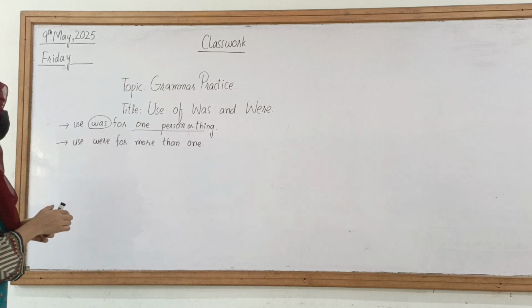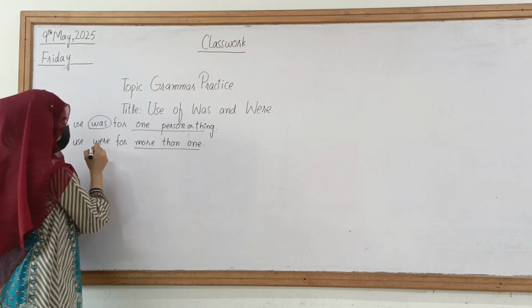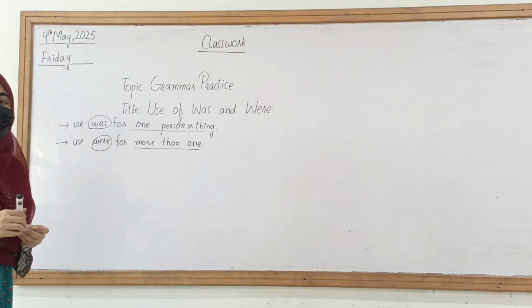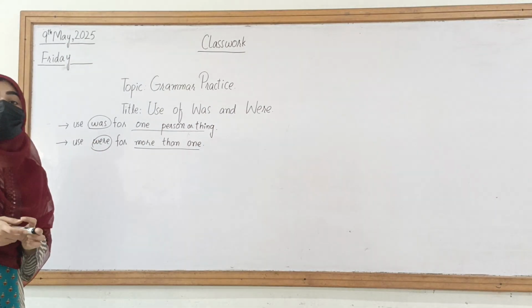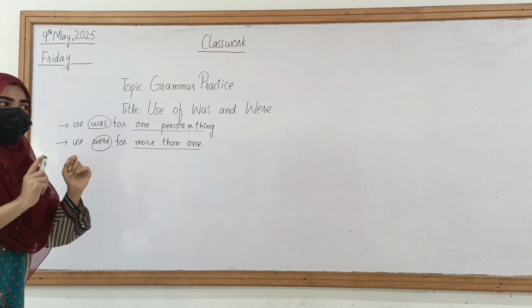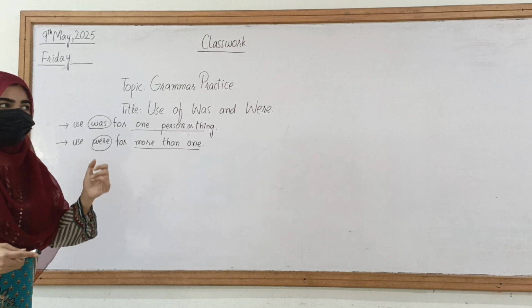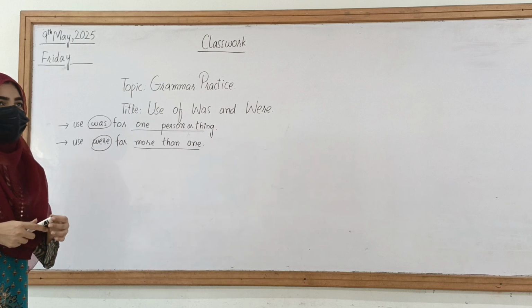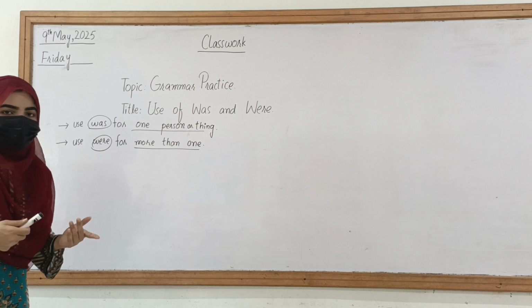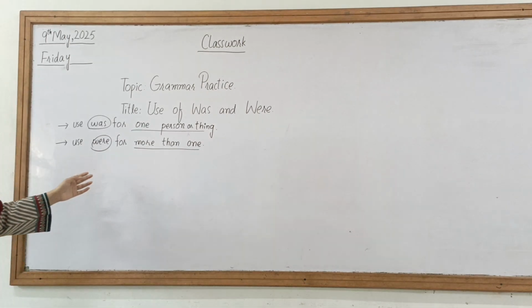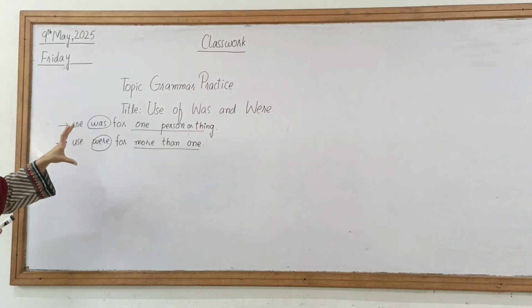If we are talking about more than one, then we use were: they were, you were, we were, children were, teachers were, parents were. All these are used in these scenarios this way.